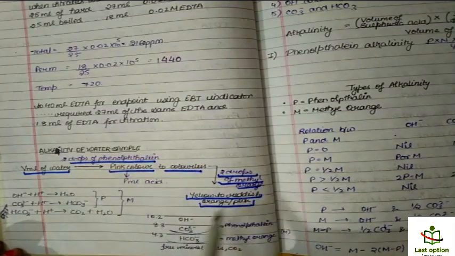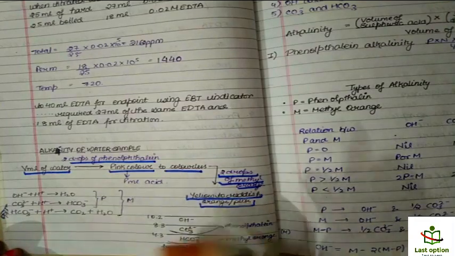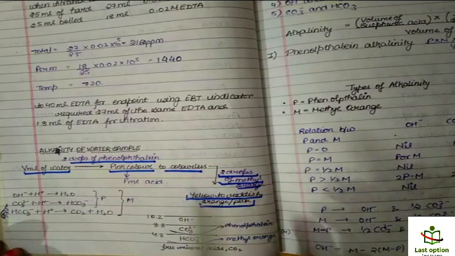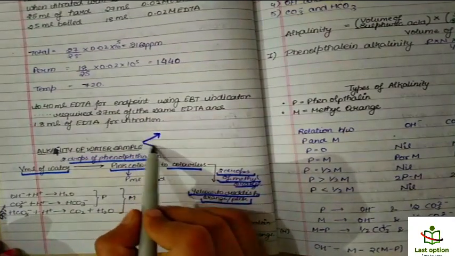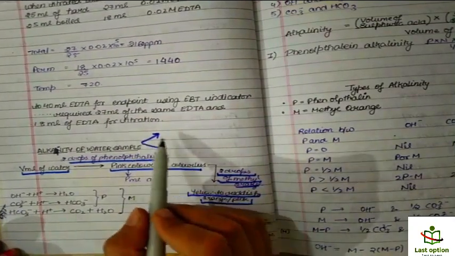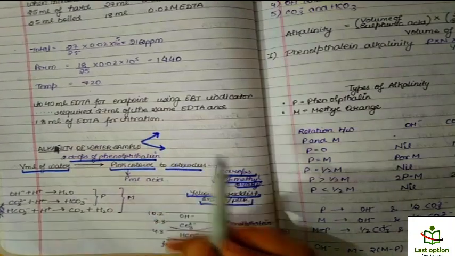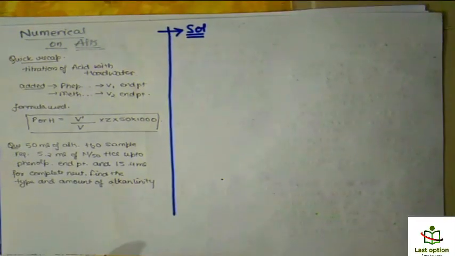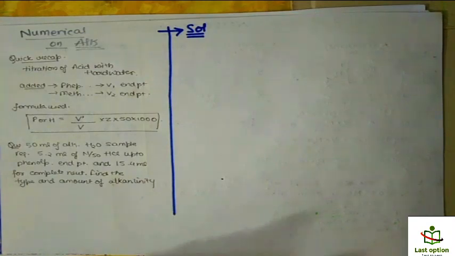So if this happens, then there will be some results that will be used to find the alkalinity. First of all, you should know that there are 5 types of alkalinity. So what are the 5 types? The 5 types are... Now into this numerical on alkalinity.